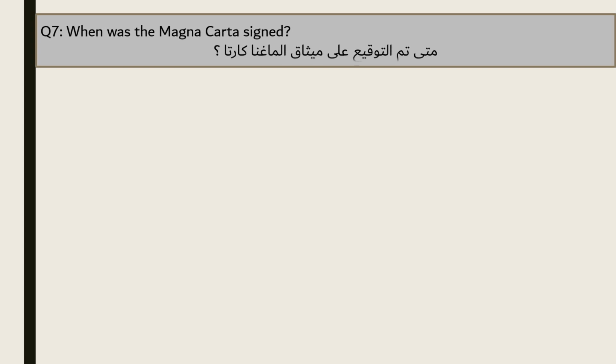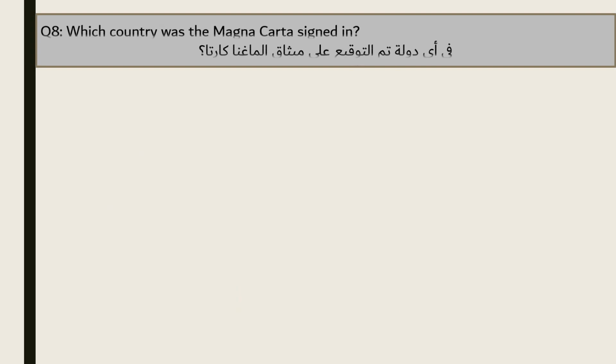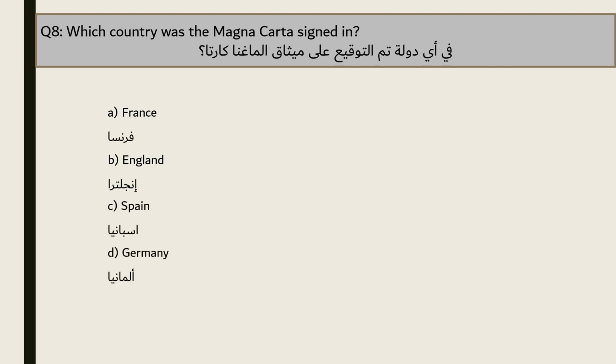Question 7. When was the Magna Carta signed? A. 1776. B. 1066. C. 1492. D. 1215. The answer is D. 1215. Question 8. Which country was the Magna Carta signed in? A. France. B. England. C. Spain. D. Germany. The answer is B. England.